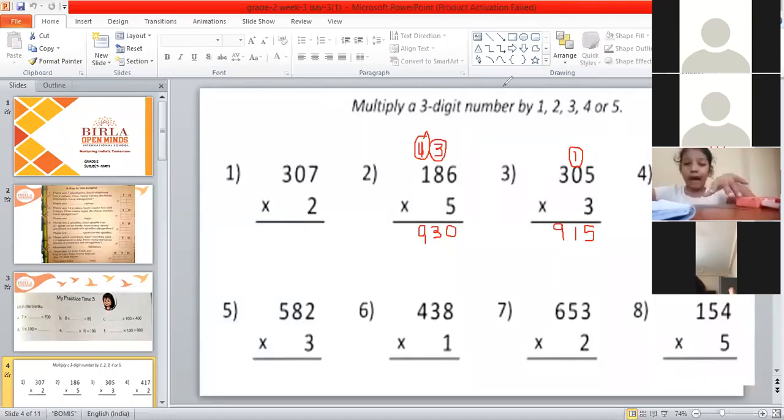What is the answer? 834. Very good. So answer is 834. Very good, Aditya. That's the correct answer. Now next. Aniksai. Yes, ma'am. Question number 5. Yes, children. Again, you have to leave 3 lines and then you have to write the next question. And if you don't have sufficient space, you can write down.